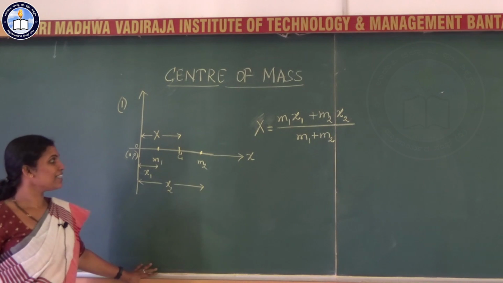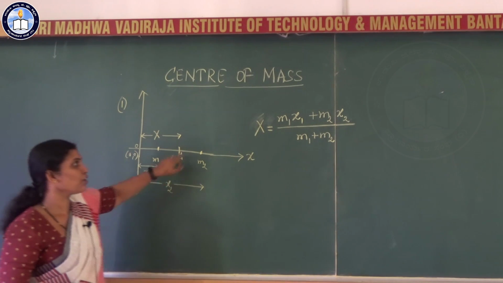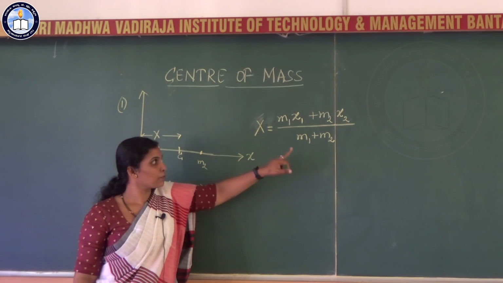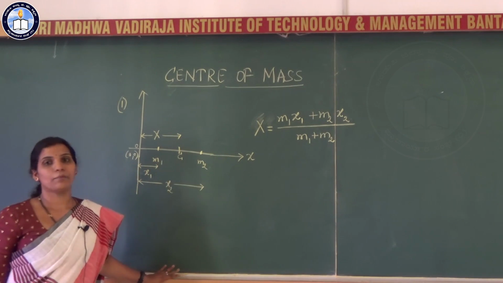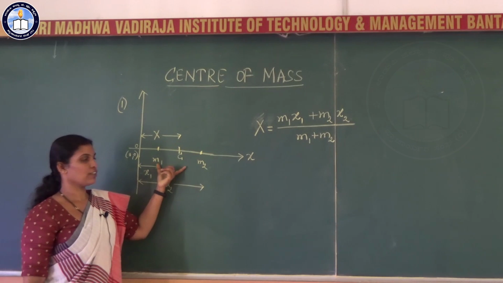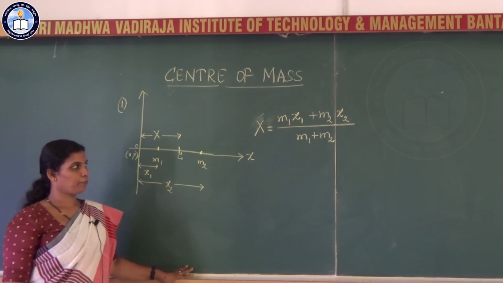This is the position of the center of mass: x equal to m1 x1 plus m2 x2 divided by m1 plus m2, where m1 plus m2 is the total mass of the system.